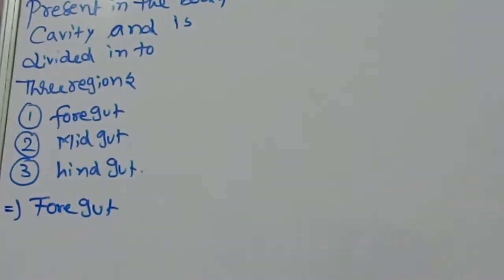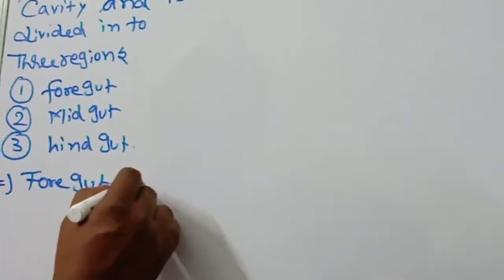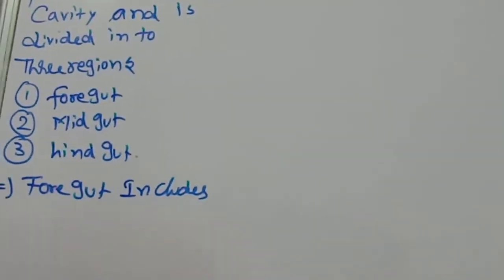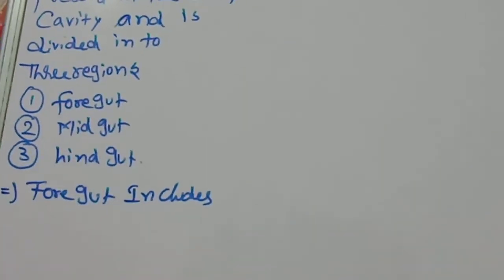Next, the foregut. What does the foregut include?